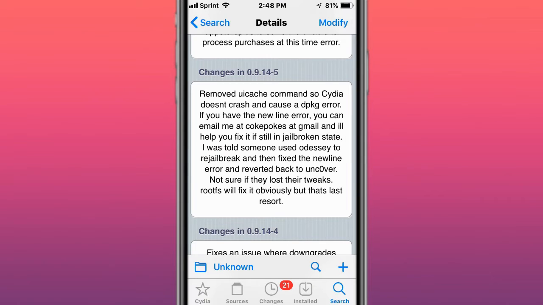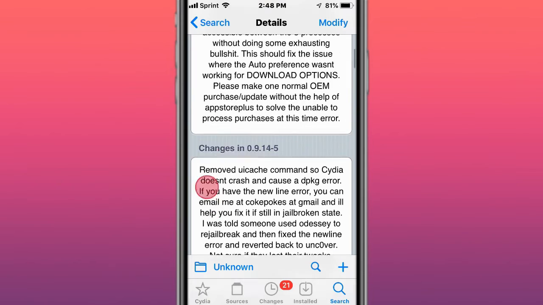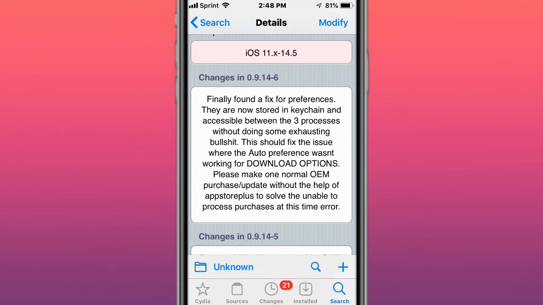But remove the UI cache command on Cydia doesn't crash and call it a DKD error. Okay, if it's an error, I'll help you still if you're still in a jailbroken state. Also, someone used Odyssey to jailbreak, and then went to a new line, and then went back to unc0ver. Now, there are also tweaks. Refresh obviously fixes it, but that's the last resort, because when you use the jailbreak, the preferences are now stored in keychain between the three processes without doing SSL and BS. So this should fix the issue with the preferences not working for download options.